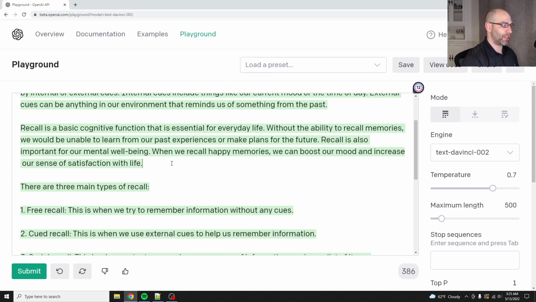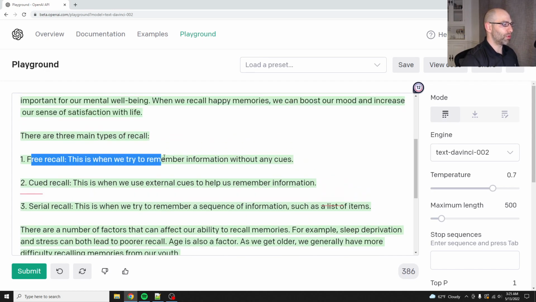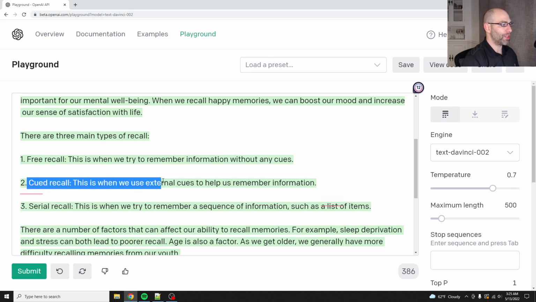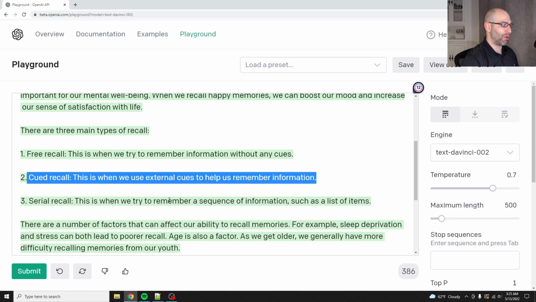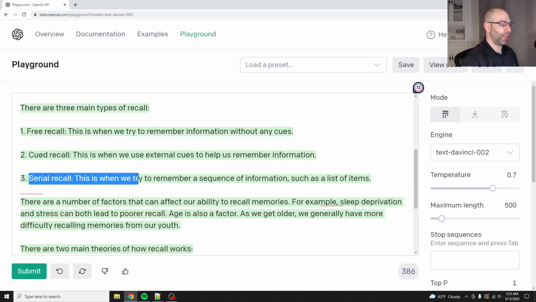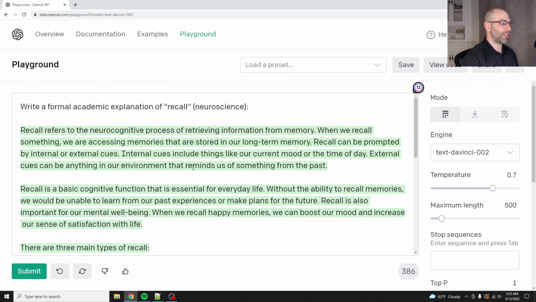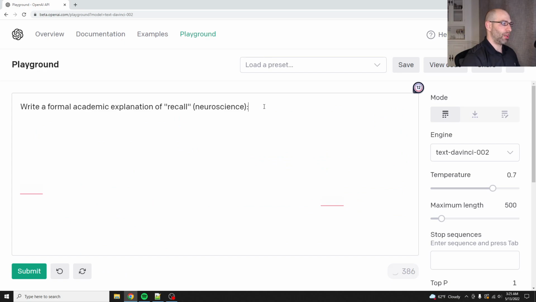Free recall is when we try to remember something without any cues. That can be more difficult. Cued recall is when we use external cues to help us remember information. And serial recall is when we try to remember a sequence of information, such as a list of items. Okay, I think that's plenty for that.